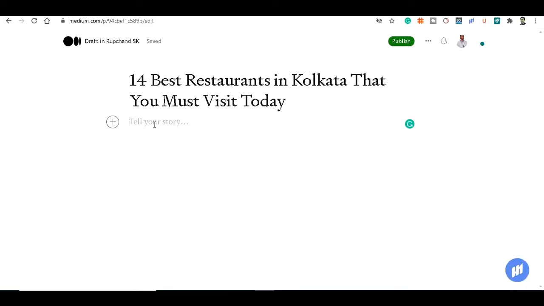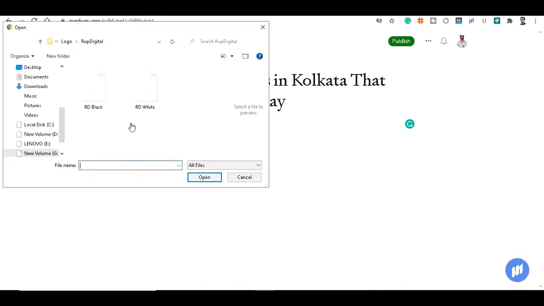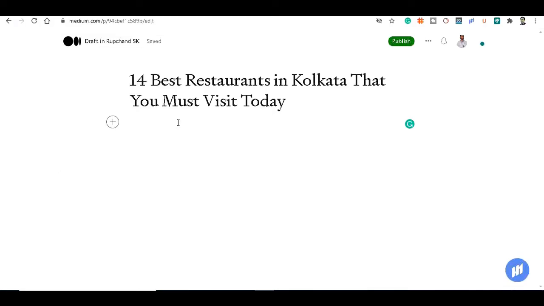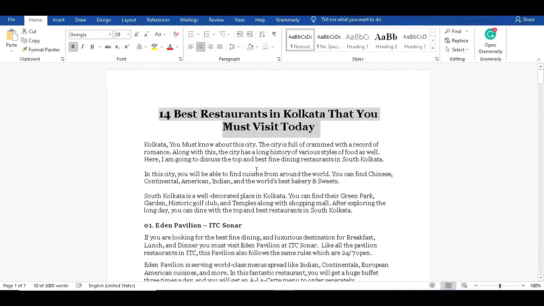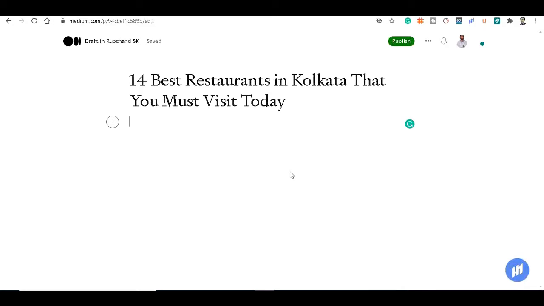And in between the content, if you want to add any kind of image, you have to click this plus icon, and after that you can see the camera. So let's click the camera. You can pick the images according to your choice. And now I'm going to show you how you can add your website link to this content. So let's copy all the content from here and paste it here.